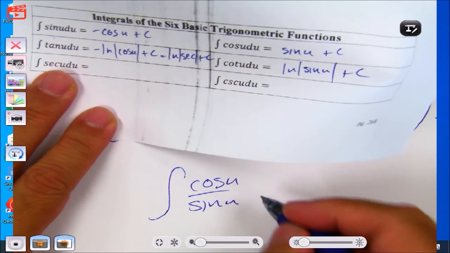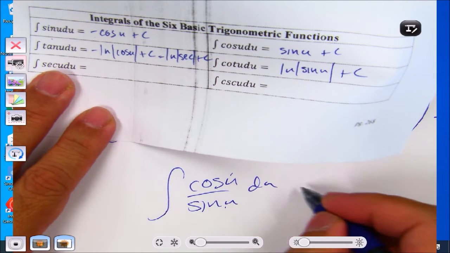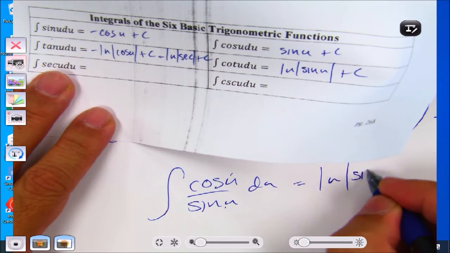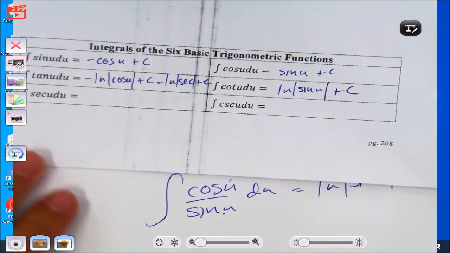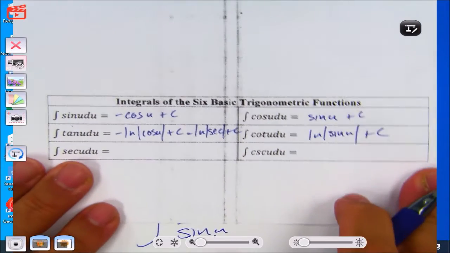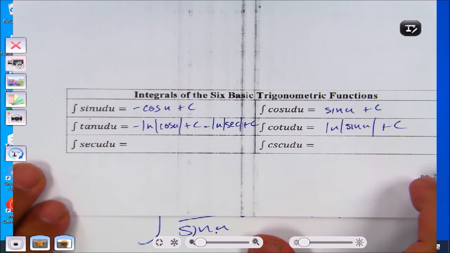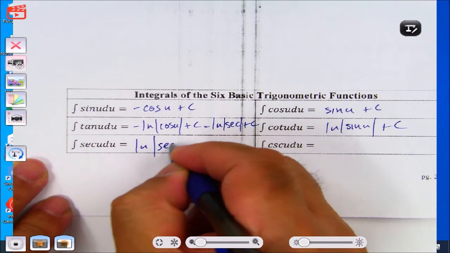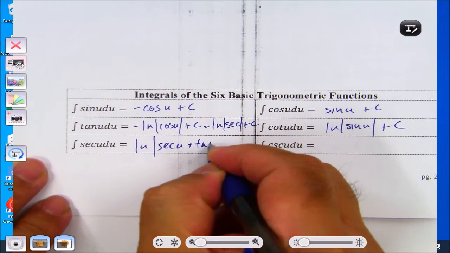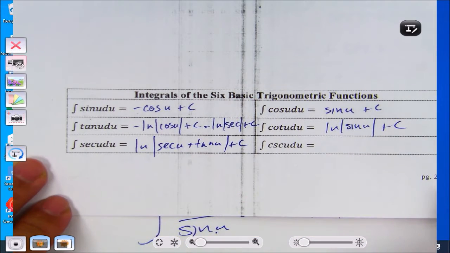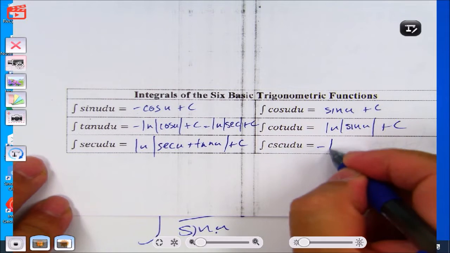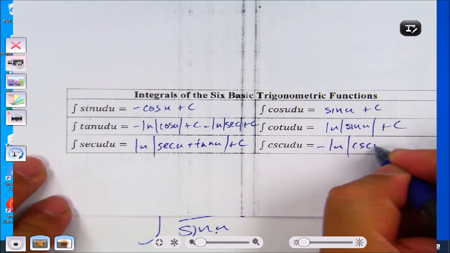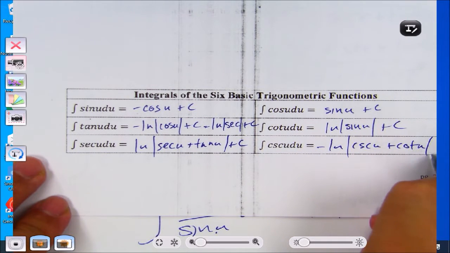Cotan is cosine over sine. The derivative of sine is cosine, so this is natural log of sine. And then we just did secant, so that's natural log of absolute value of secant u plus tangent u plus c. And cosecant is negative natural log of cosecant u plus cotan u plus c.